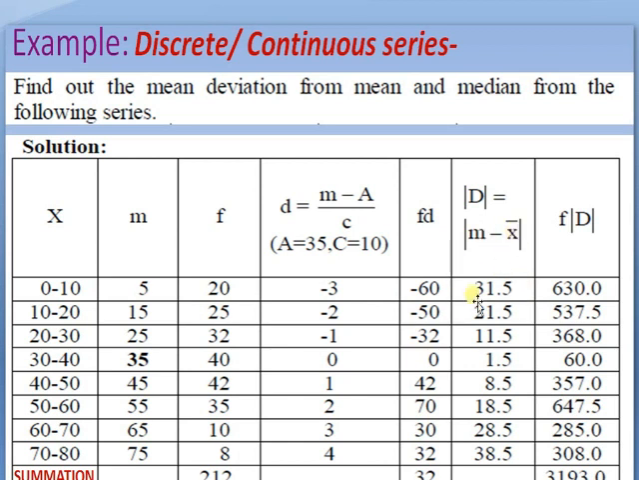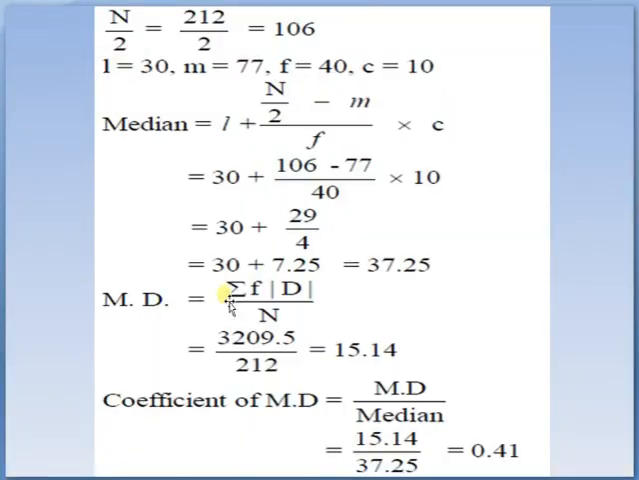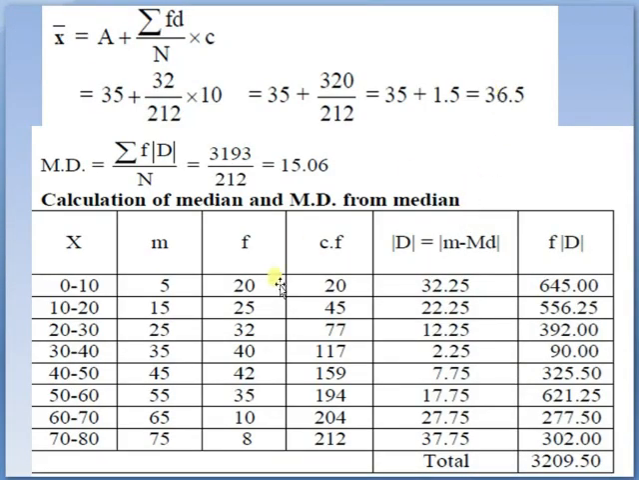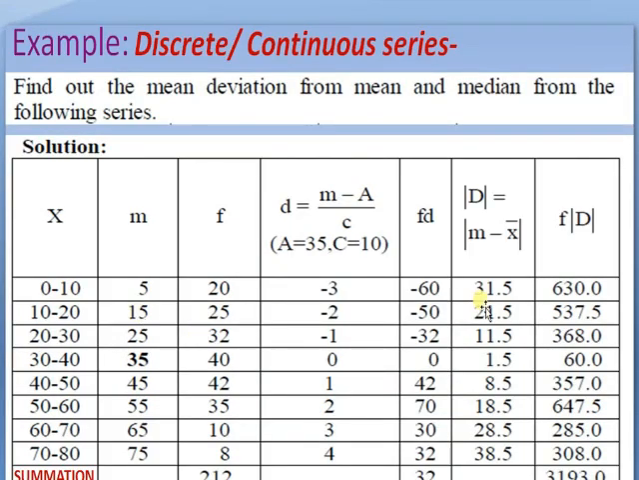M is 5, and what is x bar? x bar is equal to a plus summation fd upon n into c, that is 35 plus 32 divided by 212 multiplied by 10, that is 36.5. Mean is 36.5, and if you subtract 5 minus 36.5, that is 31.5, with the minus sign becoming plus.